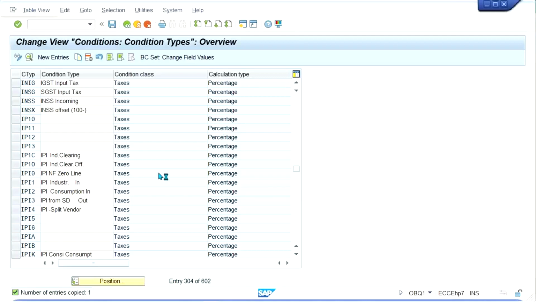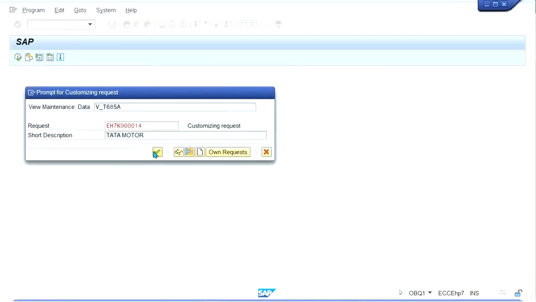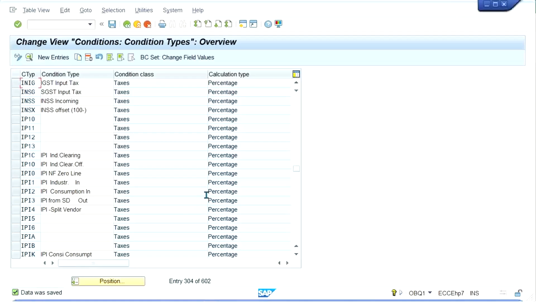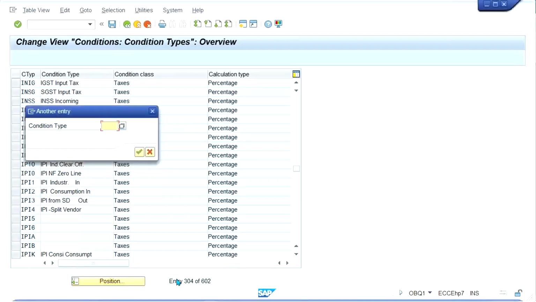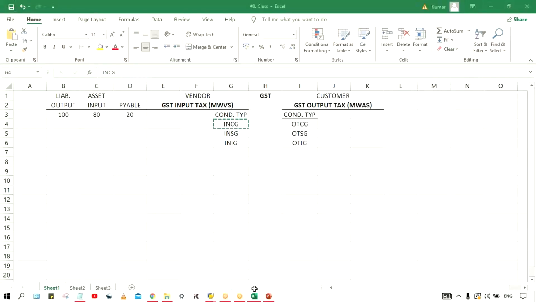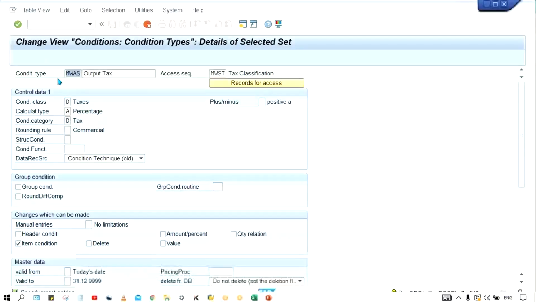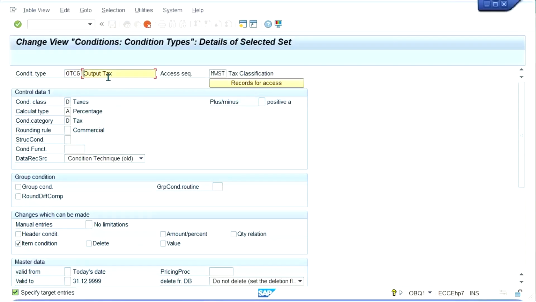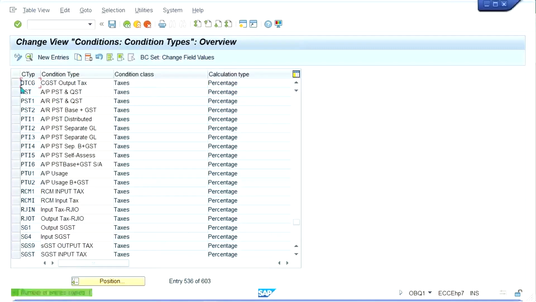Now here, just save it first. So these are the three condition types which we have created, right? Now we have MWAS for output. Copy this one. And we have OTCG, right? And here series GST output text. Press enter.